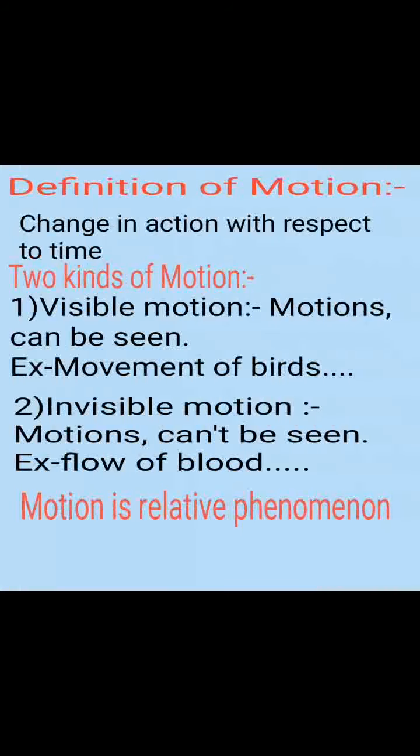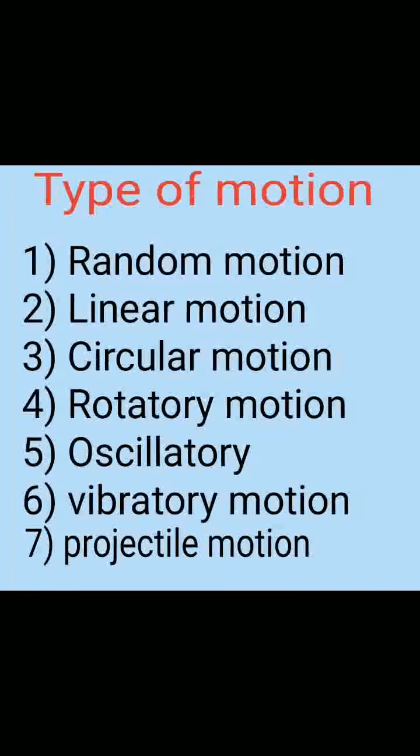Let us see the different types of motion. Random motion: not having a fixed path. Example, motion of a bird. Linear motion: motion of an object in a straight line. Example, a freely falling object. Circular motion: motion of a particle along the circumference of a circle is known as circular motion. Example, motion of a planet around the sun.